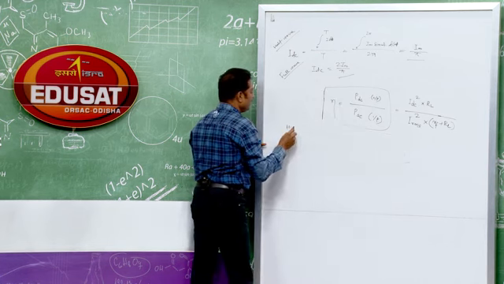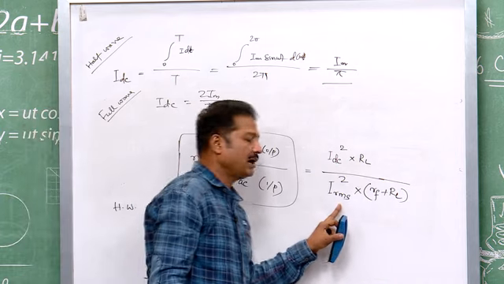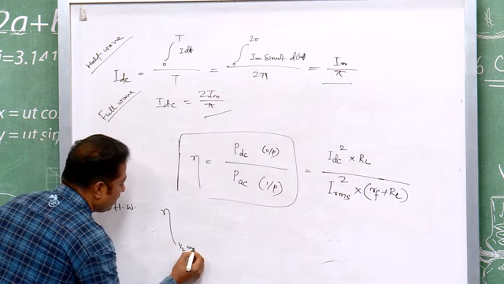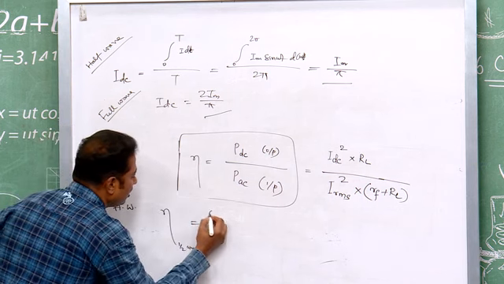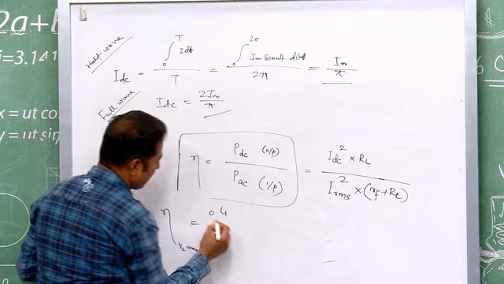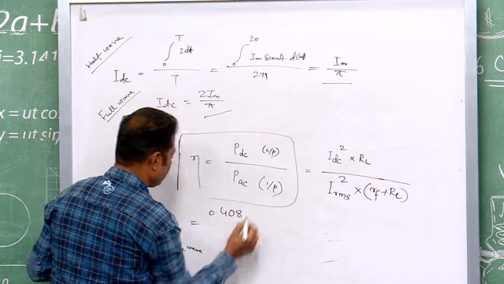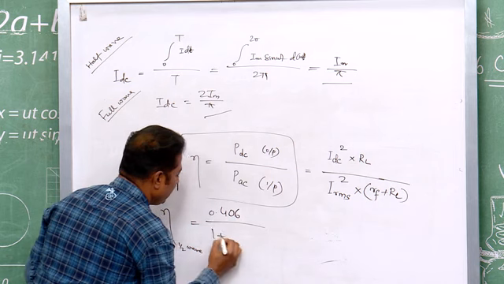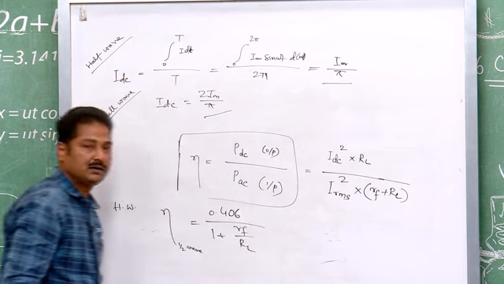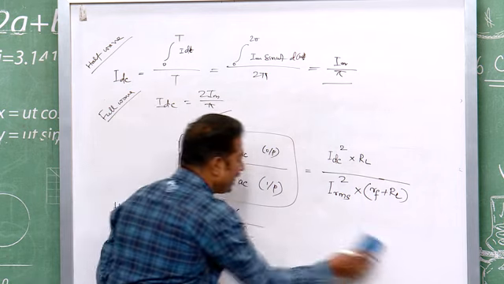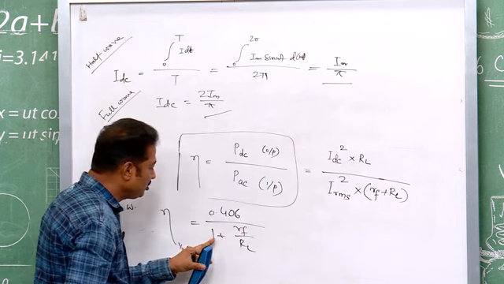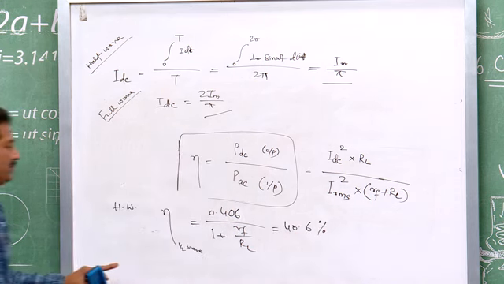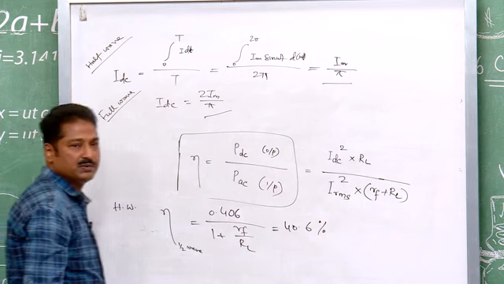For half wave, you put IDC, IRMS values and calculate. You find for half wave, this will be 0.406 by 1 plus Rf by RL, and for ideal diode Rf is 0 and it will be 1. So, it will be 40.6%, means for half wave your efficiency is 40.6%.